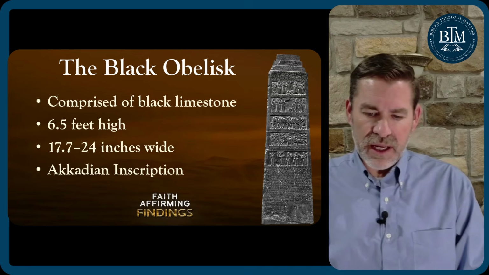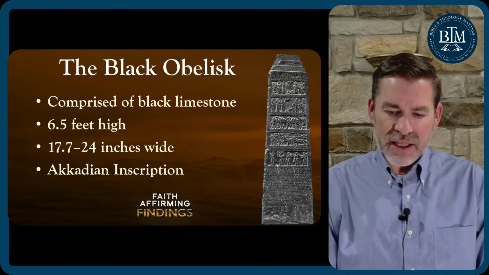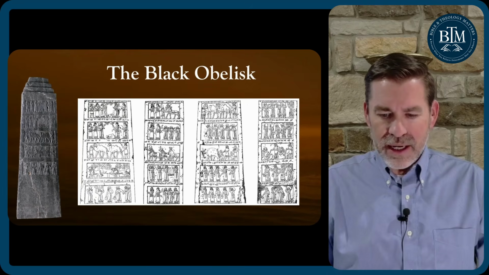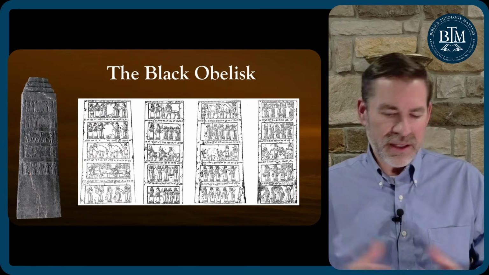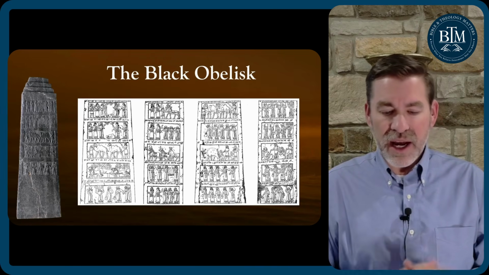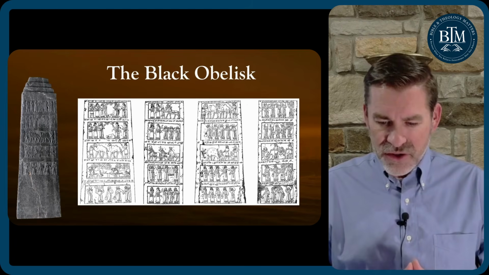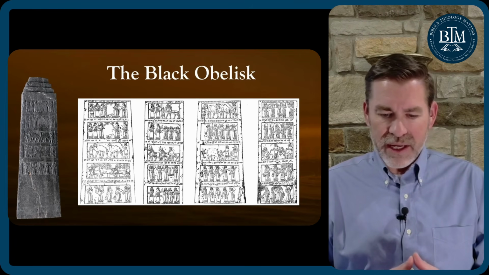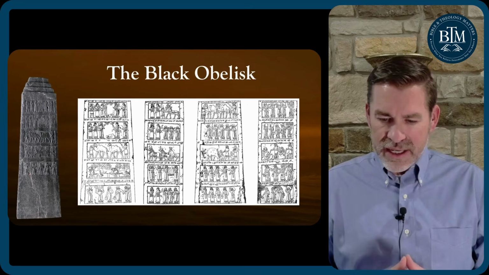This is an ancient inscription in the Akkadian language. On the left is the obelisk, on the right is a drawing of it, the 4 different sides of it, I should say, with 5 pictures on each. So 20 panels, 5 on each side, 4 sides.